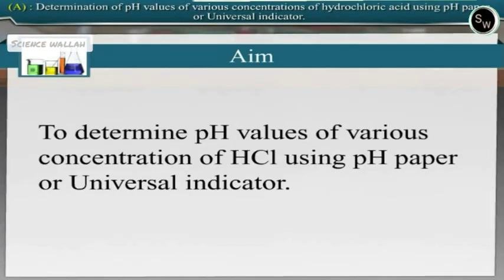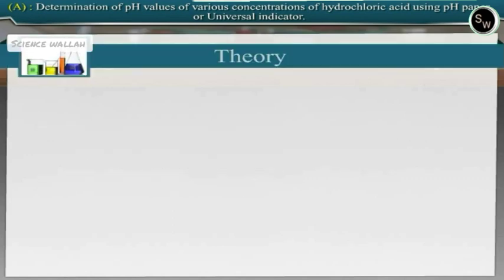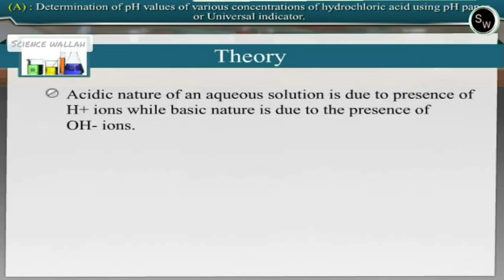In this experiment, we will determine the pH values of various concentrations of hydrochloric acid using pH paper or universal indicator. Theory: acidic nature of an aqueous solution is due to the presence of hydrogen ions, while basic nature is due to the presence of hydroxyl ions.